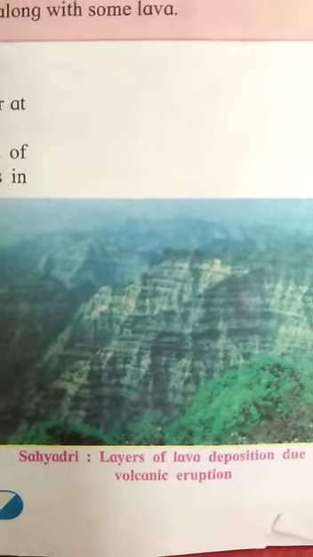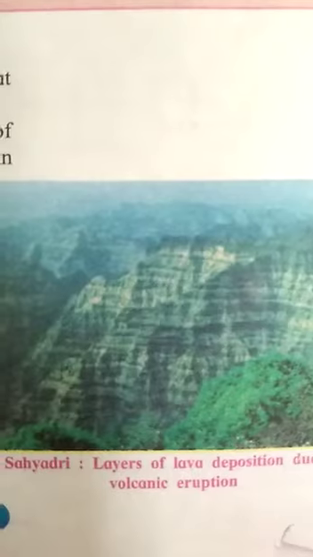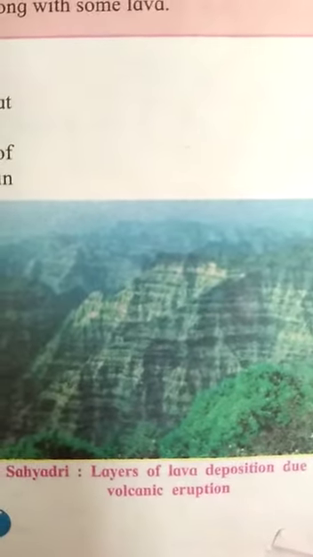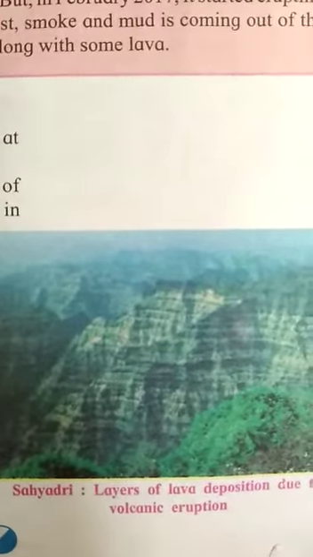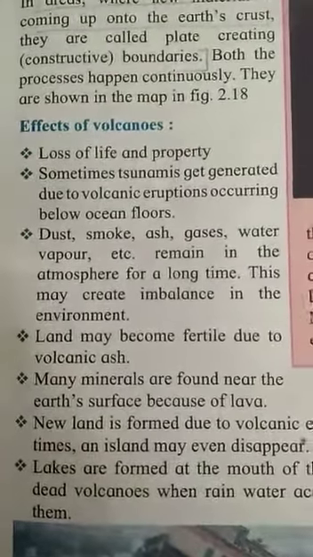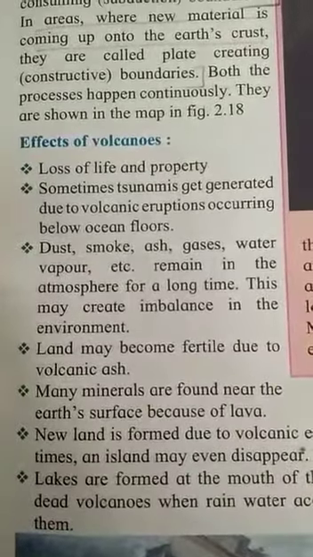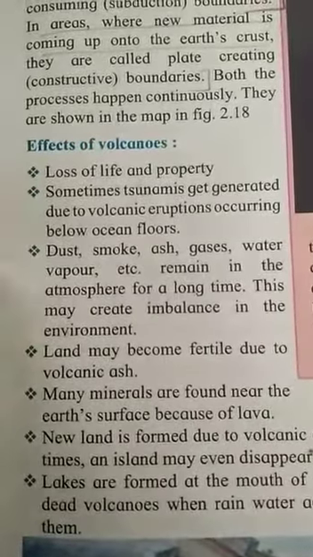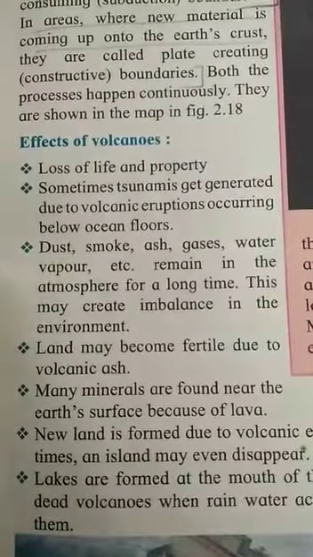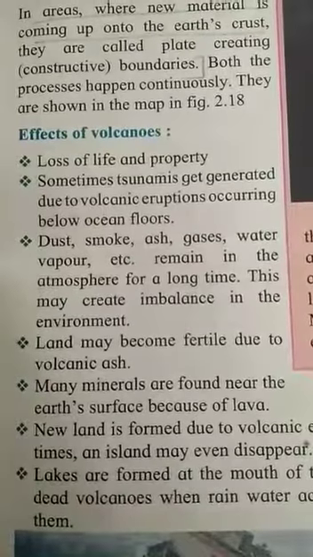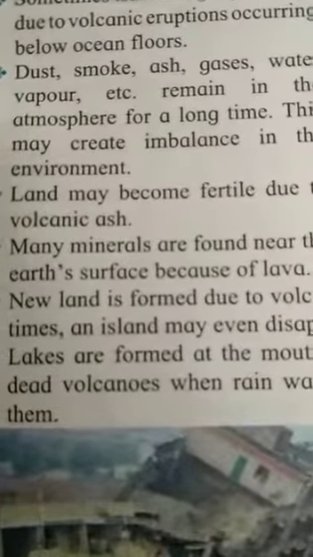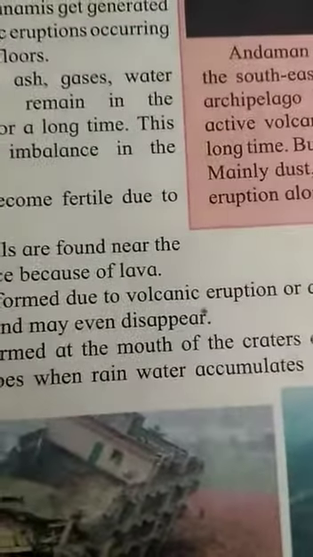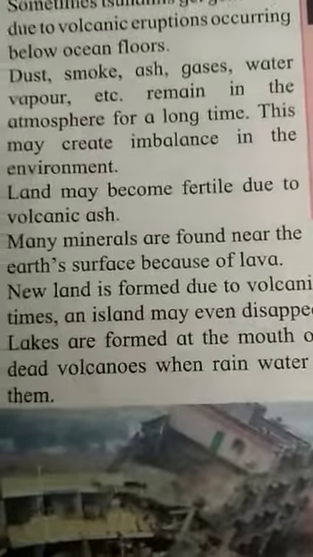Dust, smoke, ash, gases, water vapors may create imbalance in the environment because they remain in the atmosphere for a long time. Sometimes good things happen. Because of volcanic ash, land may become fertile. Many minerals are found near the earth's surface because of lava. New land is formed due to the volcanic eruption, or sometimes an island may even disappear.